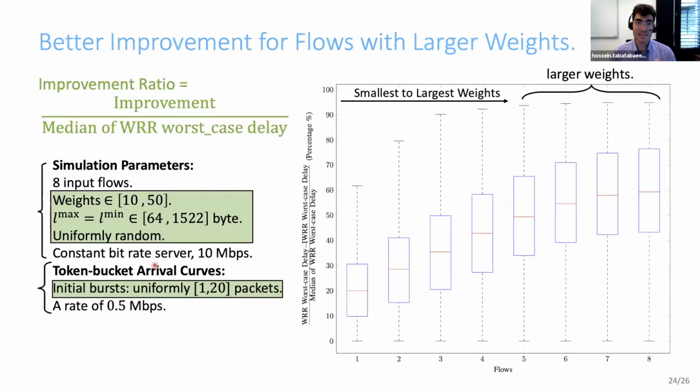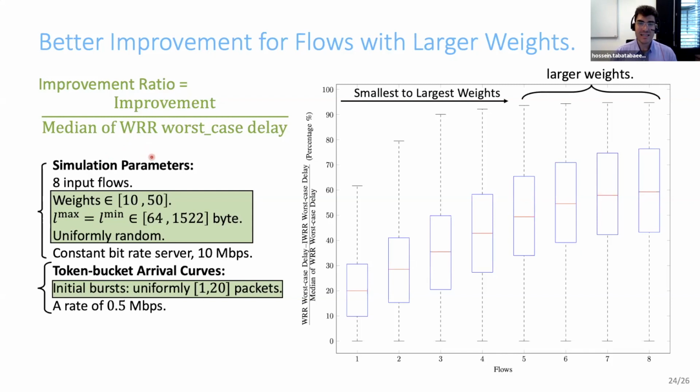We repeat the same simulation for several configurations. We change the set of weights and packet sizes for each configuration. Then we compute here the improvement ratio, which is the improvement normalized to the median of the WRR worst case delay.